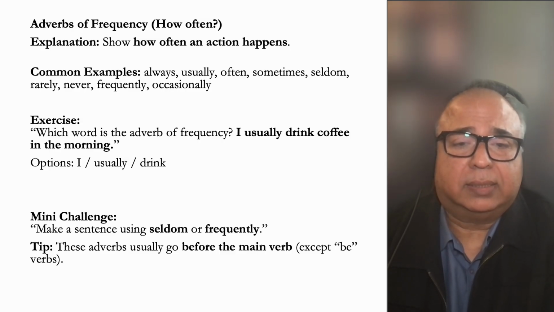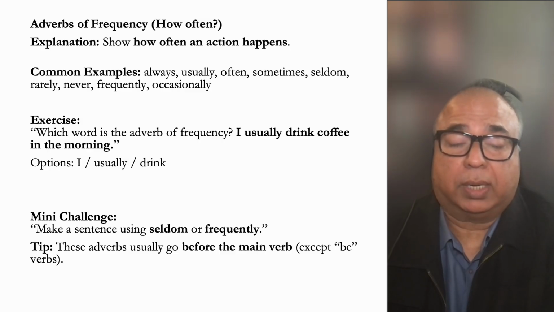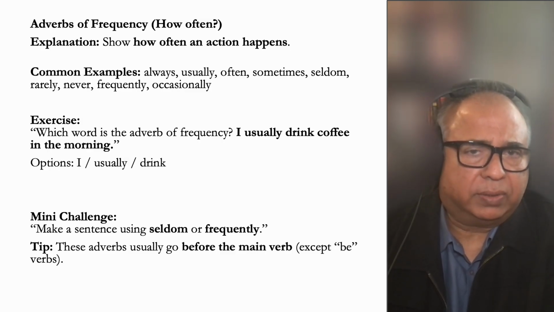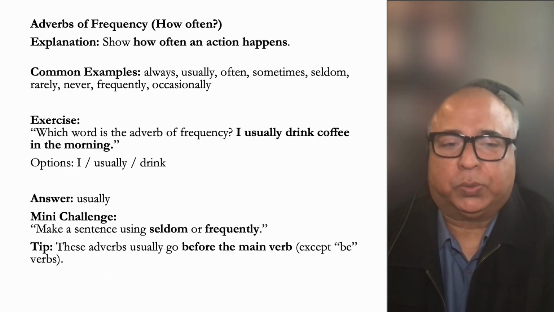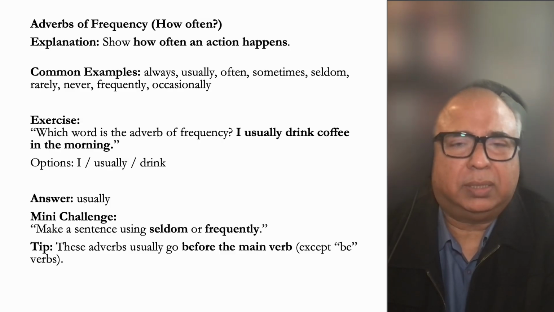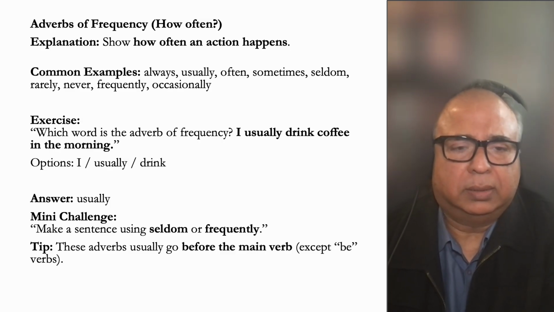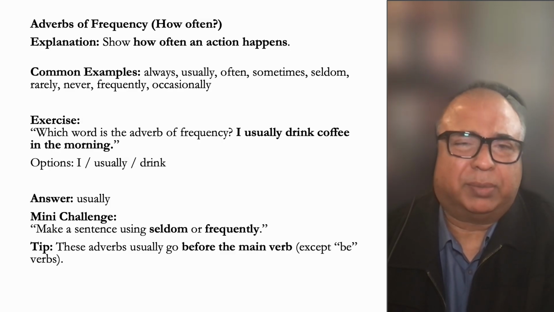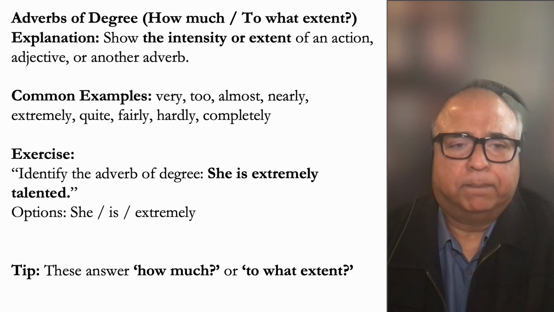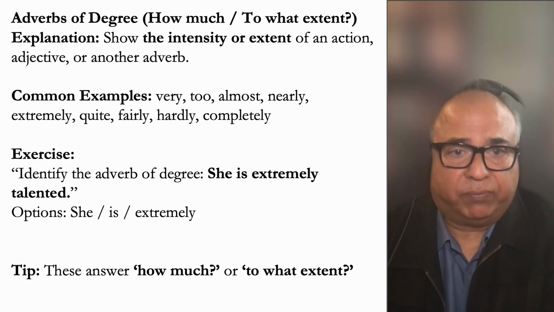Now, in this sentence, I usually drink coffee in the morning. Which word is the adverb of frequency? Can you tell? Usually, right? How often do you drink? Usually, I drink coffee in the morning, not in the afternoon, usually in the morning. Now, make a sentence using seldom or frequently. Keep in mind that these adverbs usually go before the main verb. Like, I usually drink. I sometimes smoke. Yeah? Very good.